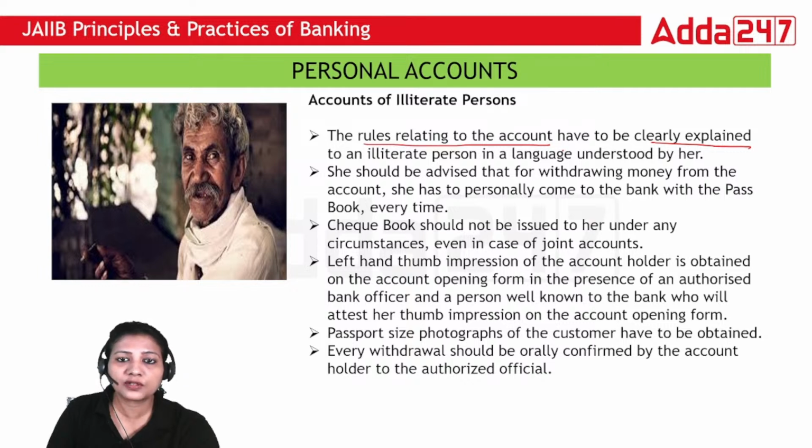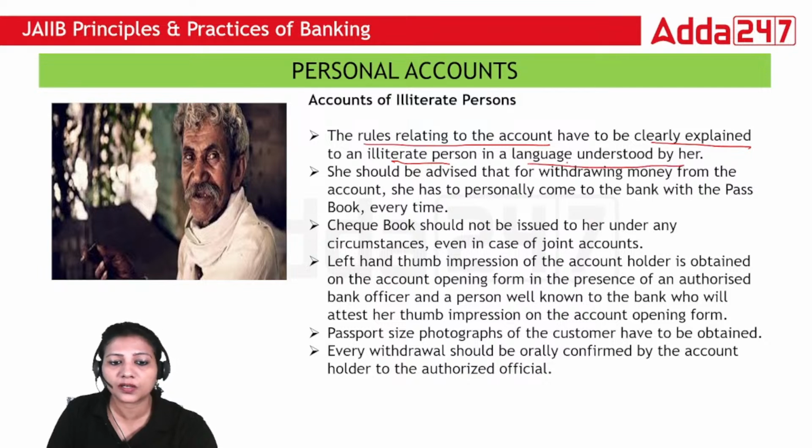You have to tell everything about the account: that we are obtaining your KYC documents, you will be depositing your money in this account, for withdrawing you will fill the withdrawal slip and then you can withdraw, and for withdrawing you will have to come to the branch with your passbook. You have to explain everything in a language which is understood by him or her.